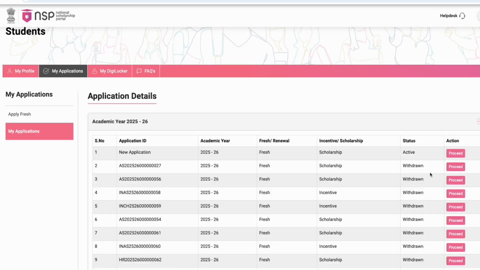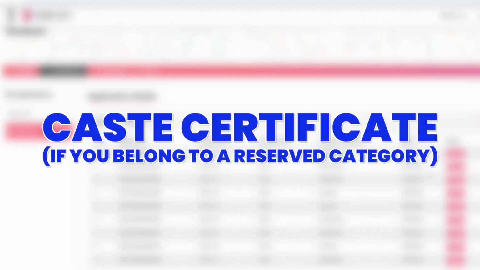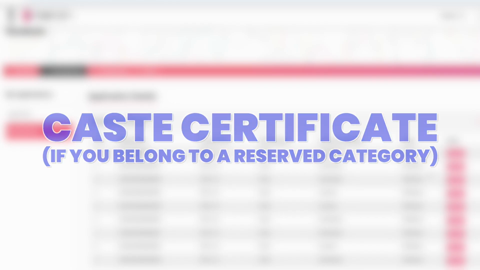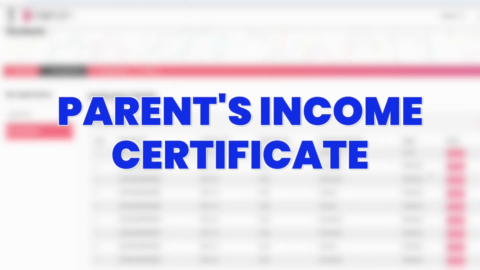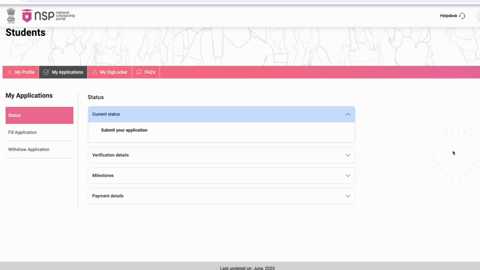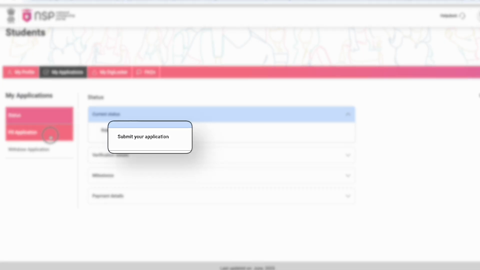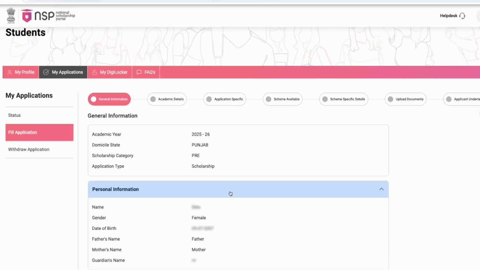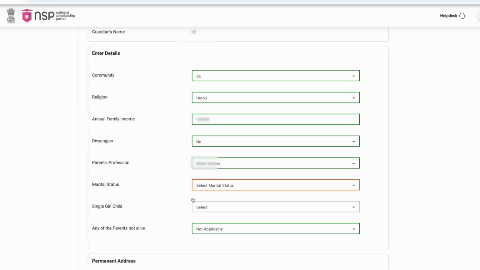Before applying, you must keep digital copies of 2 certificates ready. Caste certificate if you belong to a reserved category, Parents' Income certificate. And after this, you will see the Submit Your Application option on the screen. In this section, you need to fill in your general information.